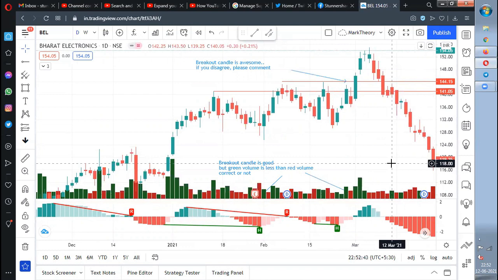So what more do you expect than this? I gave a current scenario, and I'm not sure how it will perform in the coming days. I gave a previous scenario also, and this is what I can do from my side. Now it's up to you to decide whether you need to follow this or not. Clear? So this is how I understand fake outs, and this is why I avoid them. This is why I don't enter these fake outs.